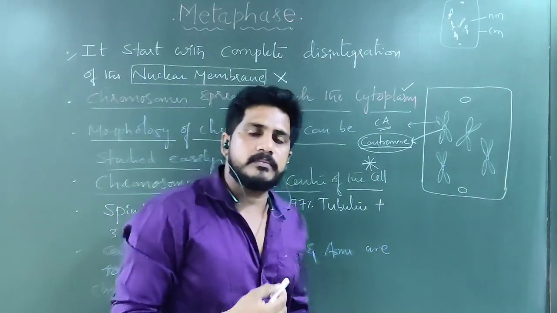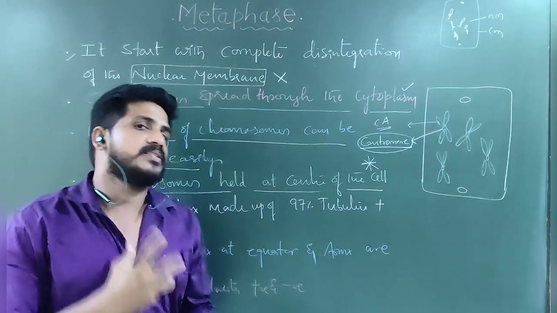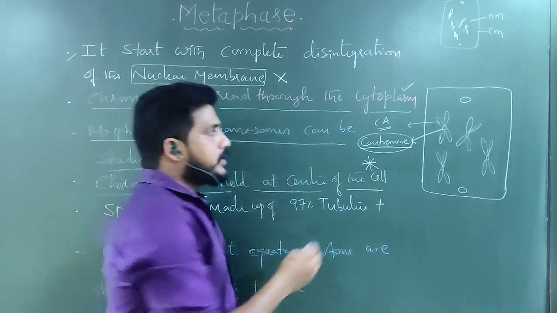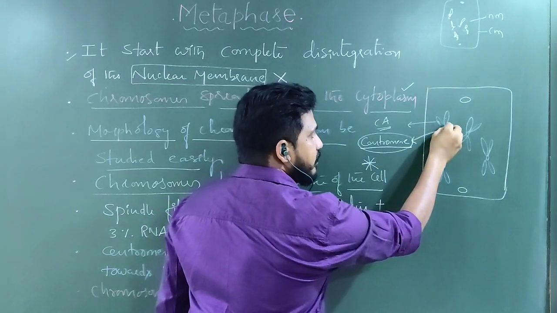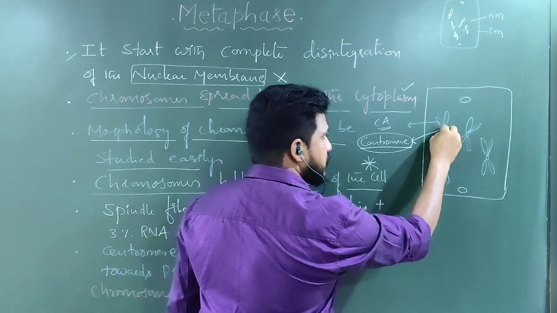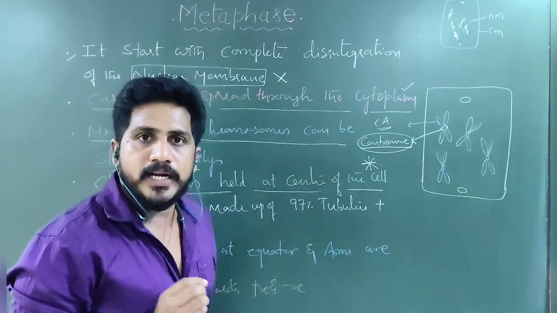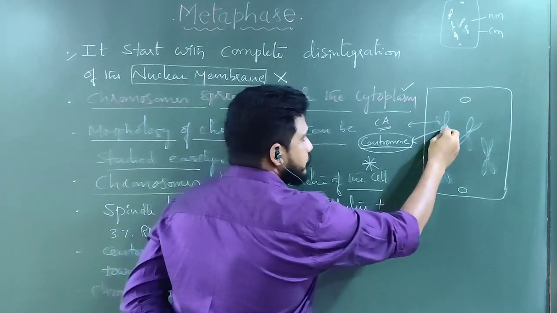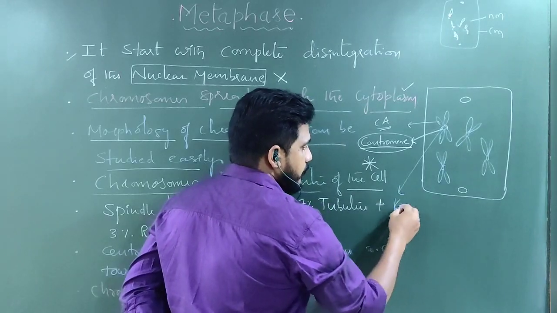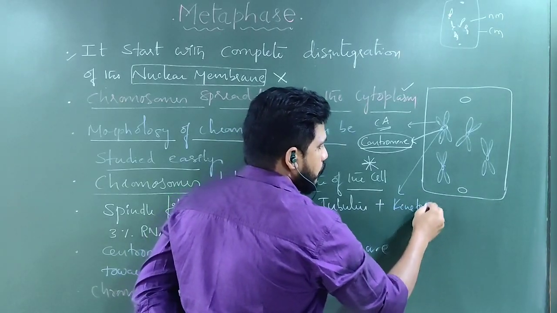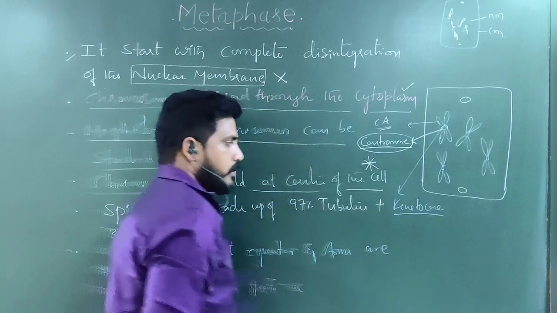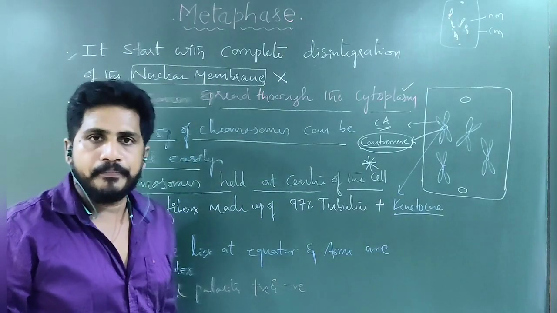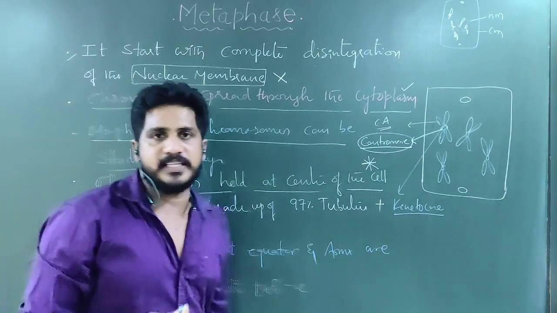So why am I repeatedly using the term centromere? This is the centromere, having a surface structure called the kinetochore. What is this? Kinetochore. The kinetochore helps in the movement of the chromosomes towards the center.